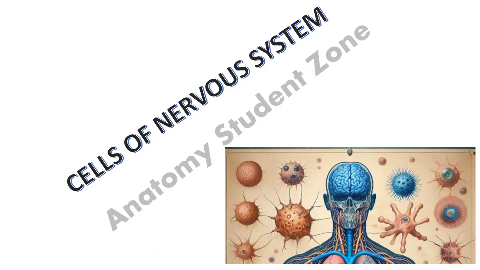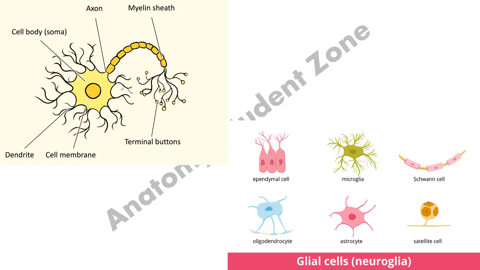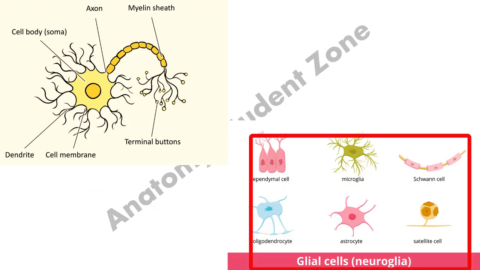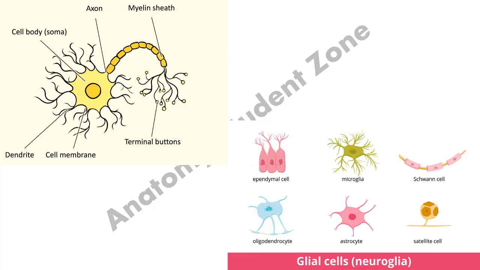Now we will move toward main topic and we'll discuss about the cells of nervous system. We all know our human body is made up of multiple cells. Similarly, nervous system is also made up of complex network of specialized cells and the tissue. The cells of the nervous system function to regulate and coordinate the activities of our body. There are two main types of cell present in the nervous system, which includes neuron and the glial cell. First we will cover neuron and the things relating to that, and later on I will cover glial cells.